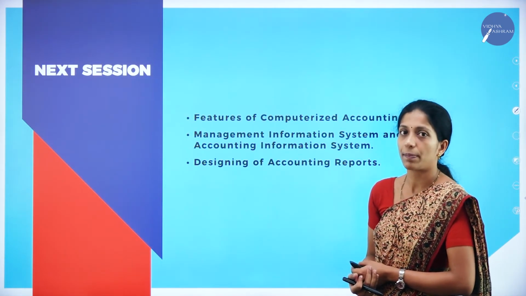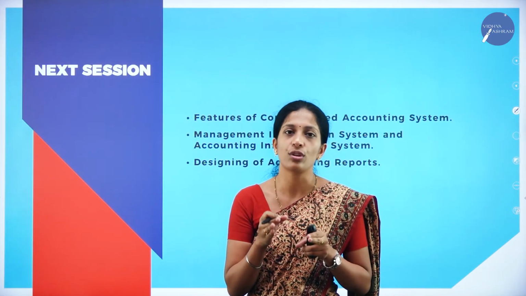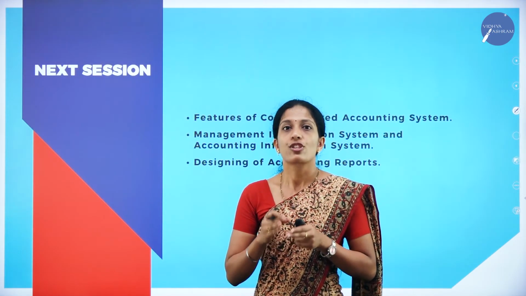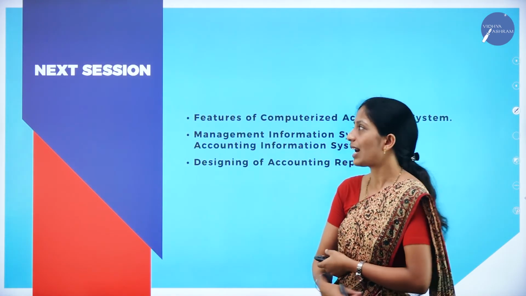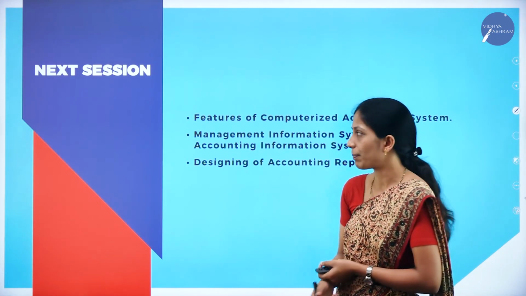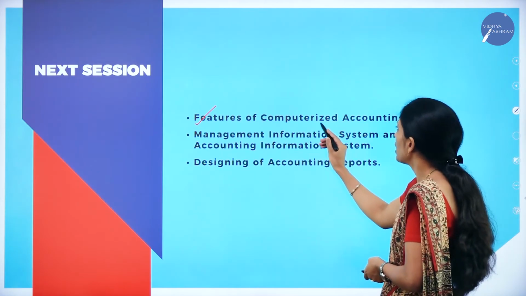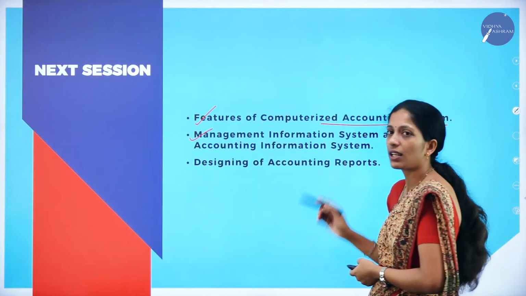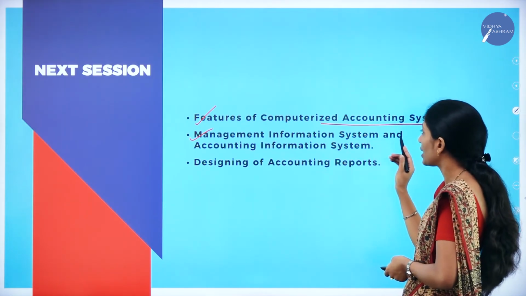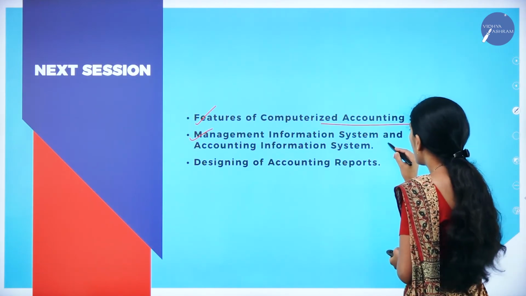up this particular chapter. As I told you, this is a small chapter and it is all related to theory. How the computer is being used in accounting, that we are going to learn in this chapter. We shall discuss a few of the concepts like features of computerized accounting system. Next, we shall discuss Management Information System, that is MIS, and Accounting Information System, AIS.